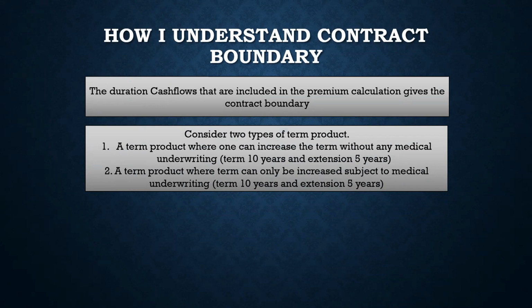And what I tried to convey in the last video, the part one video, is that when you are pricing a product, you have to consider all the risk that is present in the product, right? So when you are pricing a product, you are projecting it for a certain duration, then you are discounting it, and that's how you are getting that NPV and everything, right? The VNB, NPV, whatever you call it. So you get that, and then that is your profit, right?